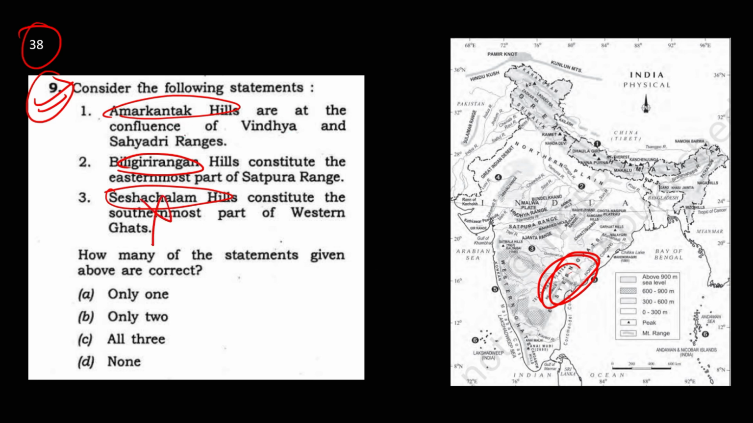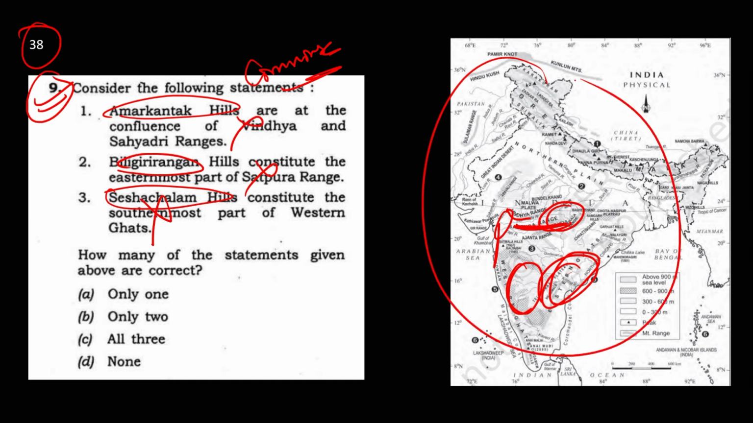Amarkantak is at the confluence of Vindhyan and Sahyadris. Guys, this is Vindhyan, this is Sahyadri, and this is Amarkantak. Obviously this is incorrect. Biligiri, guys, this is in Karnataka, and it says that it constitutes the easternmost of Satpura. Where is Satpura? There is Karnataka. So this is also incorrect. So this is also common sense. If you know a little bit, if you have gone through the NCERT map, it's very easy to solve.